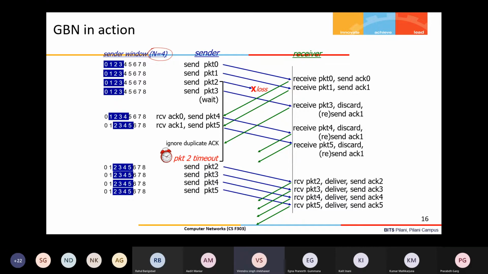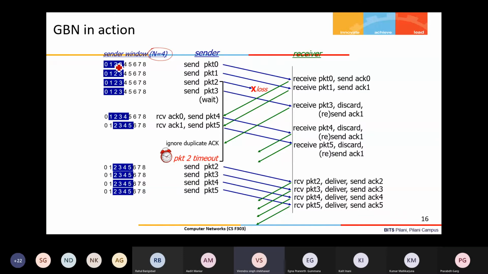I can go up to the maximum, and then again my counting will start from 0, 1, 2, 3, 4, and then maximum it will go. So first let us understand this. Don't go into how many bits are there for the sequence number. I have a sequence number 0, 1, 2, 3, 4, 5, 6, 7, 8 like that, right? So now window means the number of packets which can be sent without waiting for the acknowledgement,